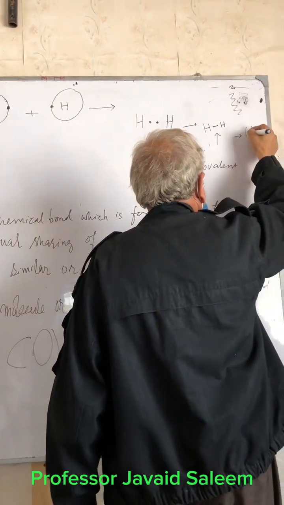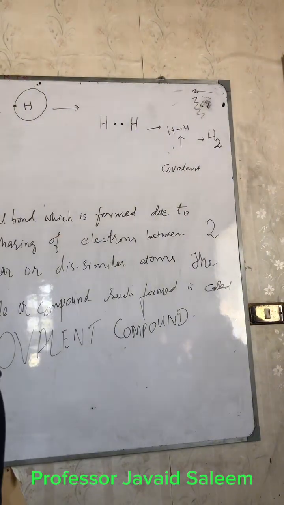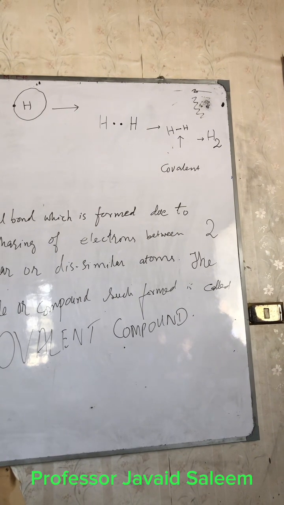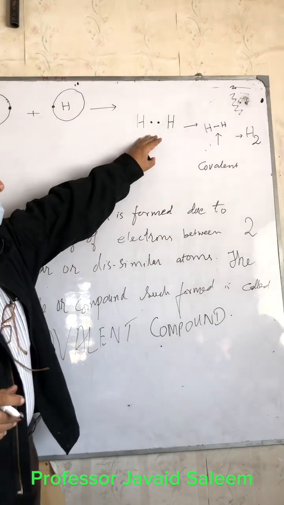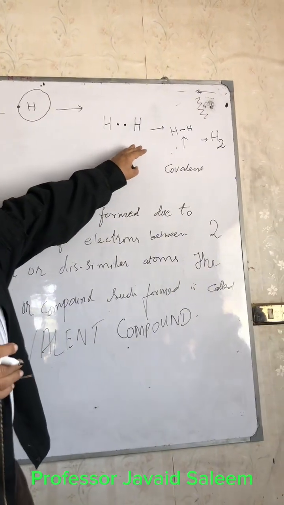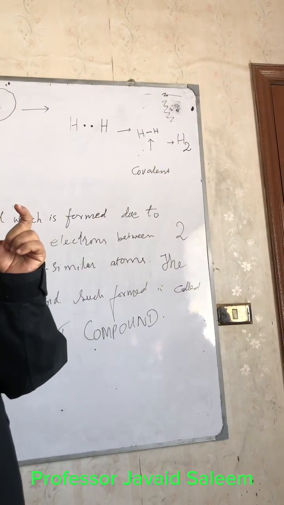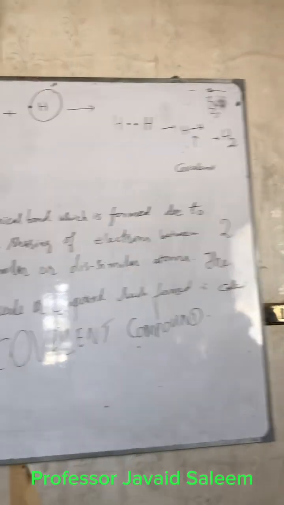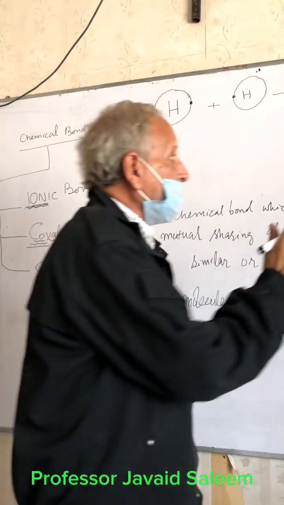H-H, you must have often seen this when they write hydrogen H2. So this is the flow of line, the flow of making the covalent bond. Single unpaired electrons come closer, they join, and we join those both to show a bond. So that very bond is called a covalent bond. Shabash. Now in molecular form, this is a molecule now.